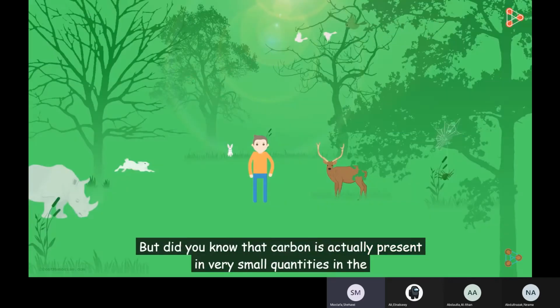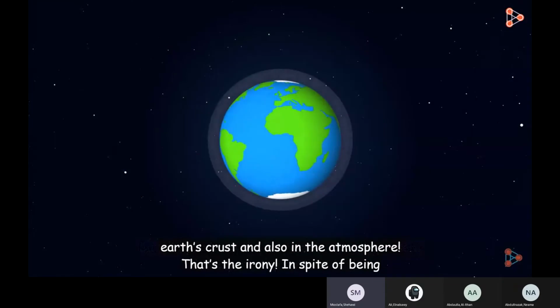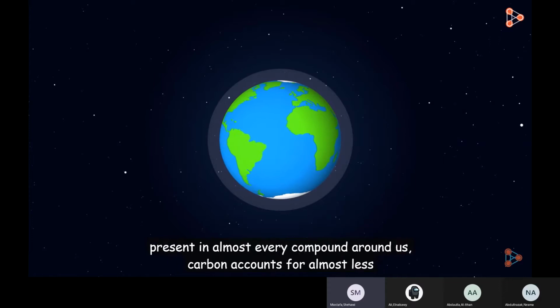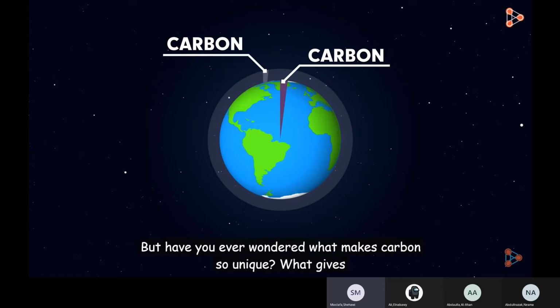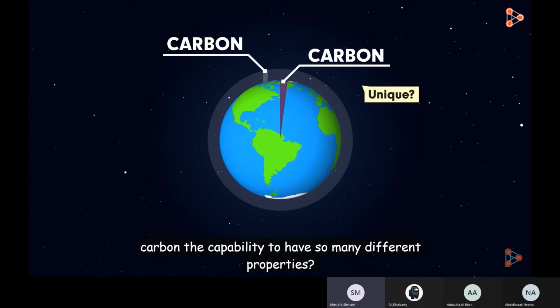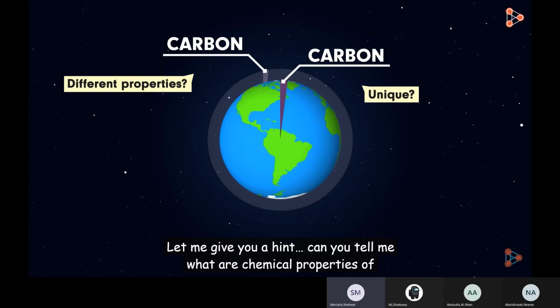But did you know that carbon is actually present in very small quantities in the Earth's crust and also in the atmosphere? That's the irony. In spite of being present in almost every compound around us, carbon accounts for less than 1% in the Earth's crust and in the atmosphere. But have you ever wondered what makes carbon so unique? What gives carbon the capability to have so many different properties? Let me give you a hint.